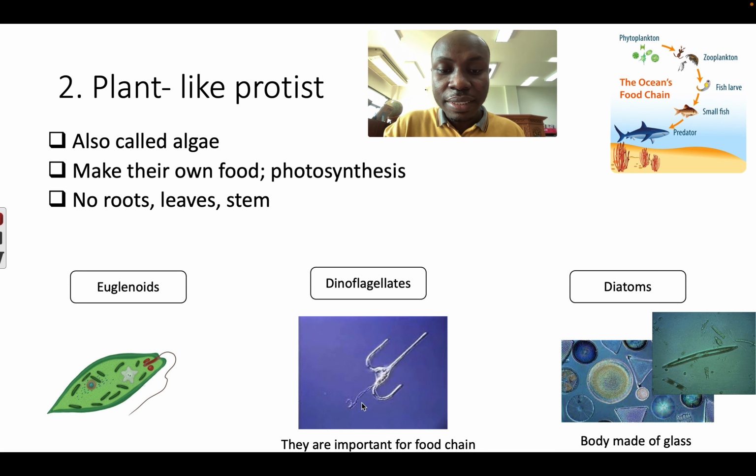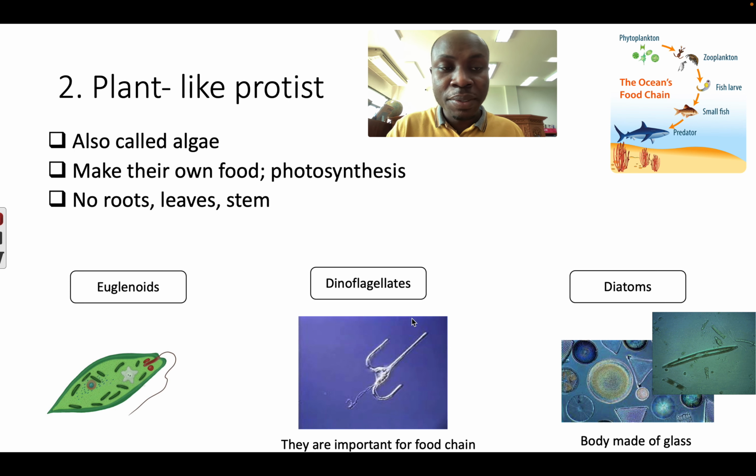dinoflagellates. This is a picture of a dinoflagellate, and they are very important for the food chain in the ocean. In this picture, on the top right, you can see dinoflagellates can become food for smaller organisms, and these organisms will become food for some fish, and the fish can become food for people.